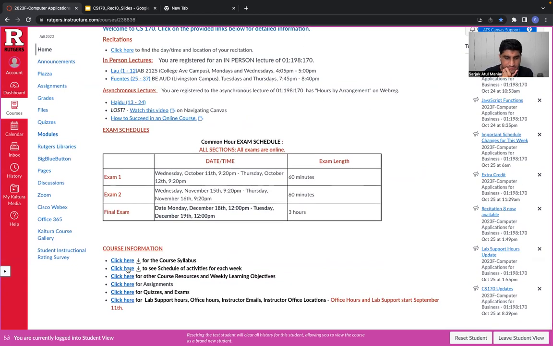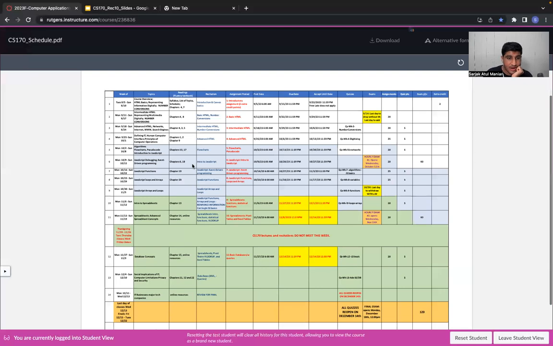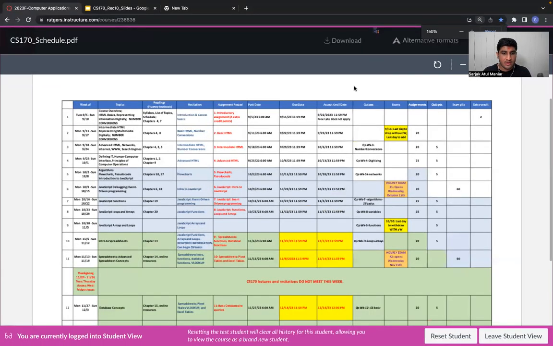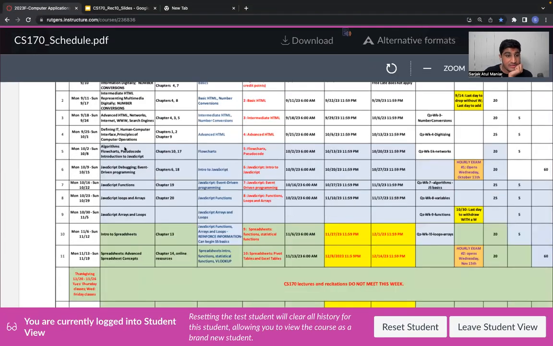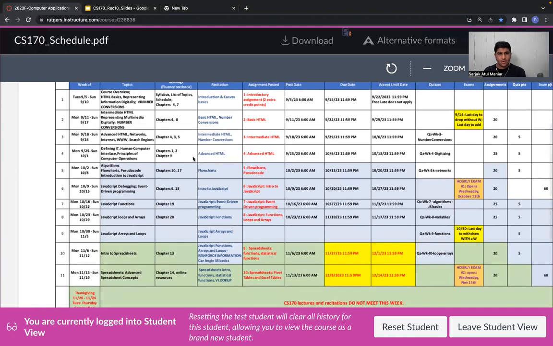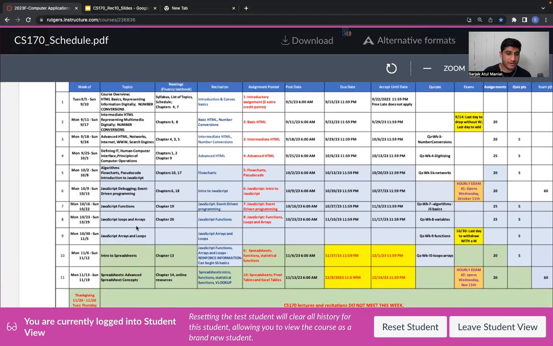So again, over here, you just have your schedule for the course, right? So we are in week 12. Let me zoom this a little bit. Okay. So here, as you can see, we spent almost 3 to 4 weeks on our JavaScript series. Just look at the overview of our course, how we went, right? So far, we are in week number 10.